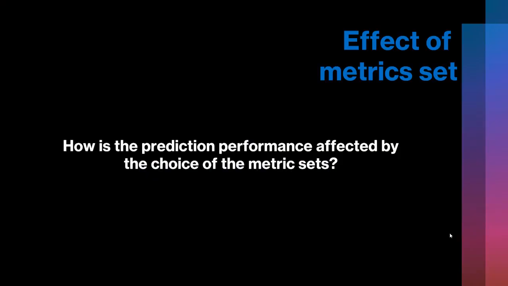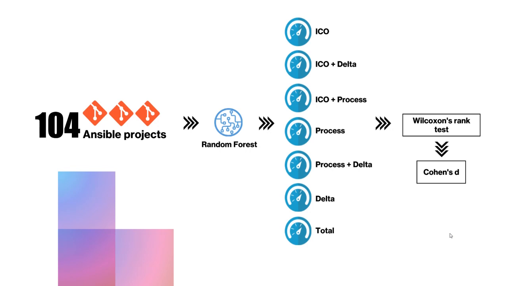The second research question aims at understanding how the prediction performance was affected by the choice of the metric set, that is, by the choice of process metrics, product metrics, or a combination thereof. So from the 104 Ansible projects, we trained them using random forest, the best model from the previous research question. But this time, we created 7 different sets of metrics.